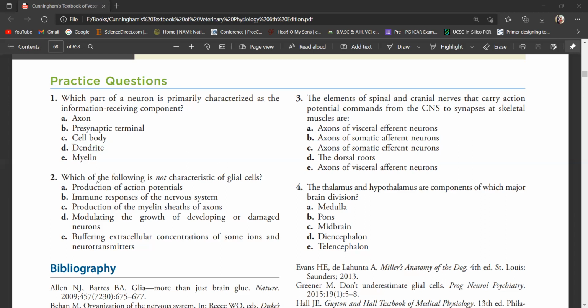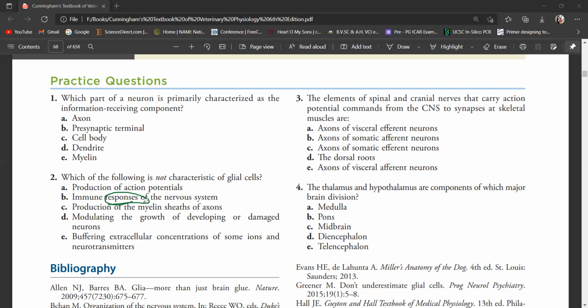Next question is which of the following is not characteristics of glial cell? So we know that neurons are excited cell, but glials are not excited cell. They cannot produce the axon potential, but they have the immune response.